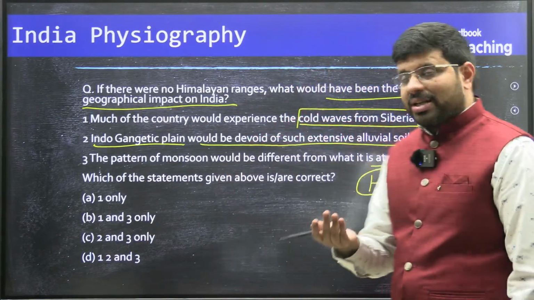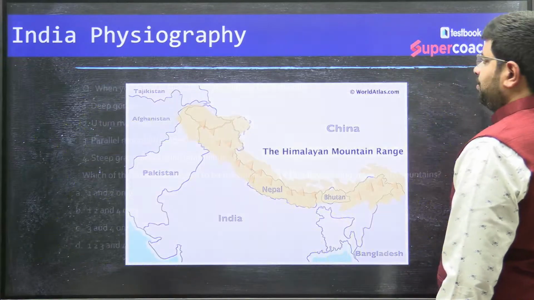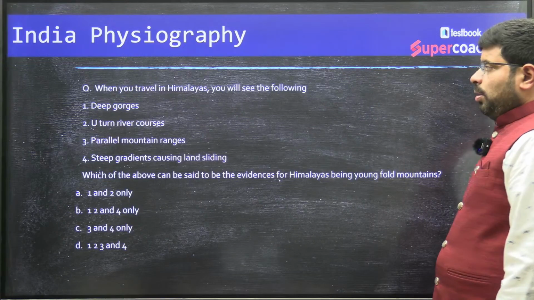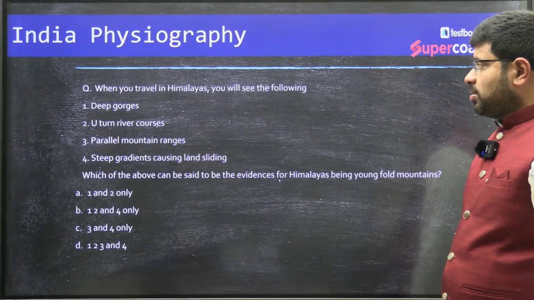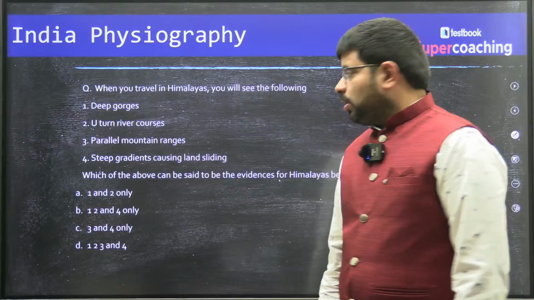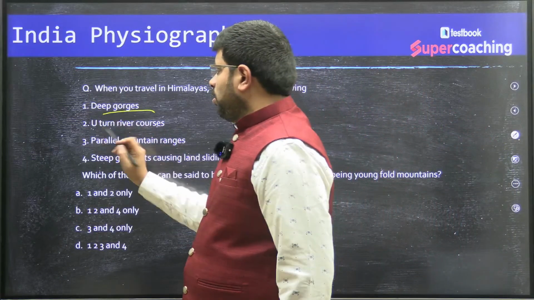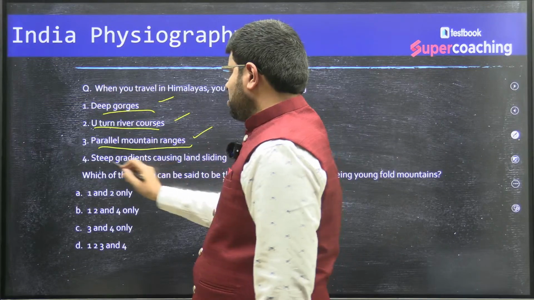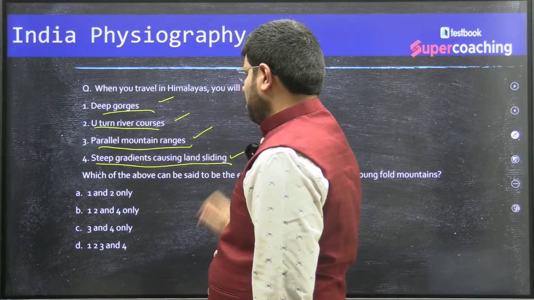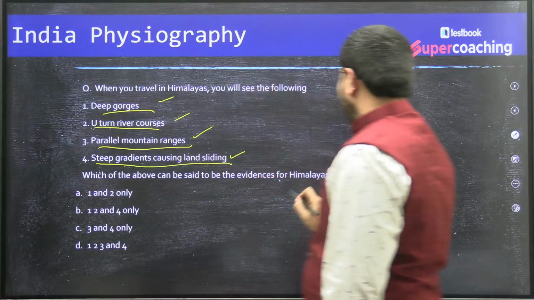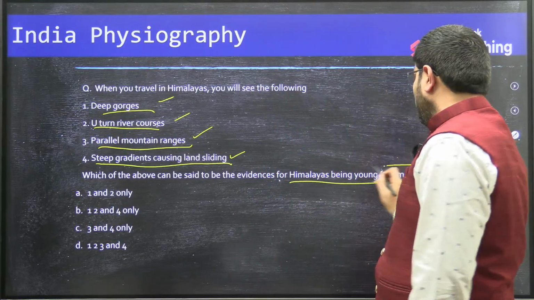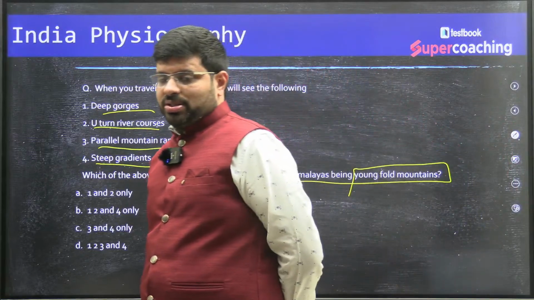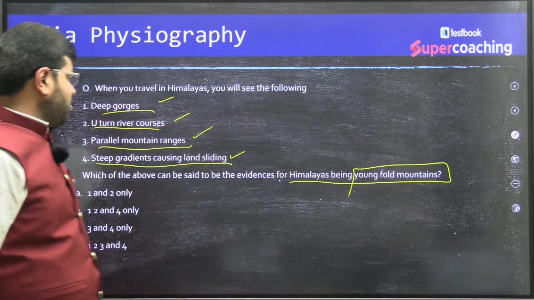Move forward to the next question now. When you travel in the Himalayas, you will see the following: deep gorges, U-turn river courses, parallel mountain ranges, steep gradients causing landsliding. Which of the above can be said to be the evidence of the Himalayas being fold mountains? We all have seen that the Himalayas are fold mountains. What are the evidences?